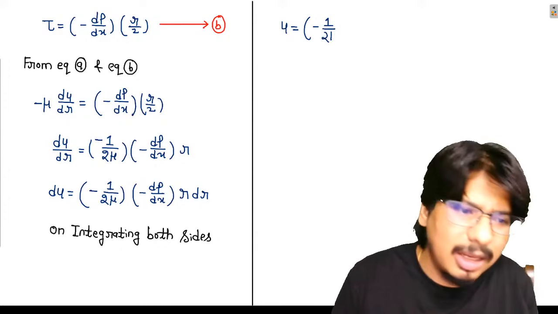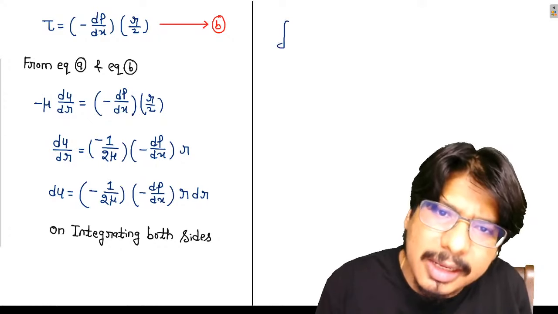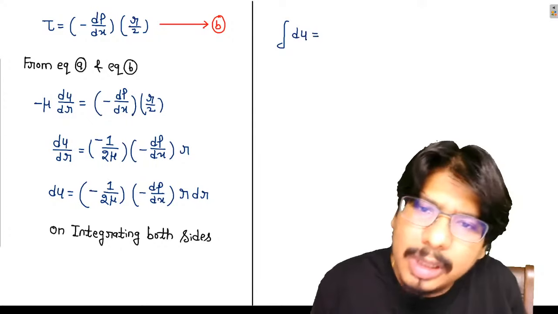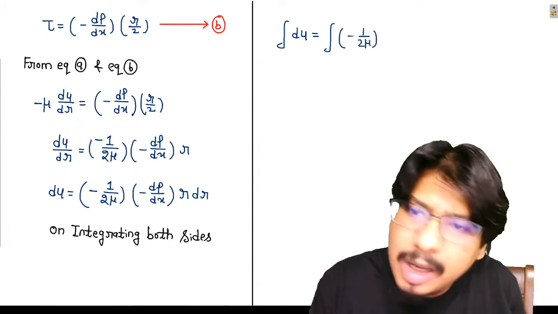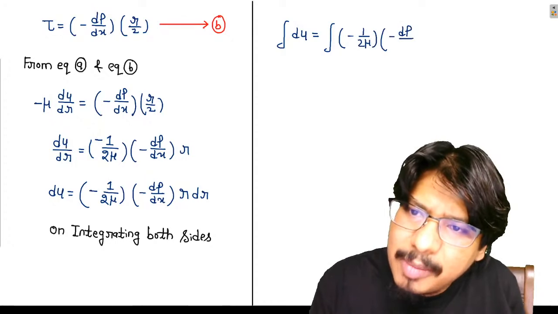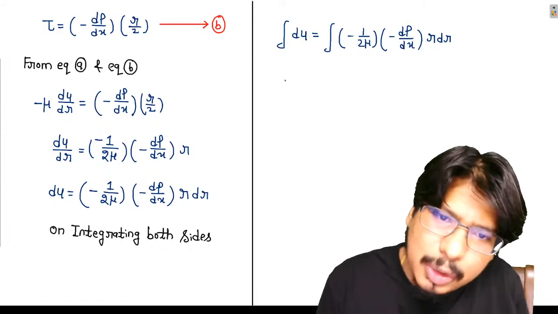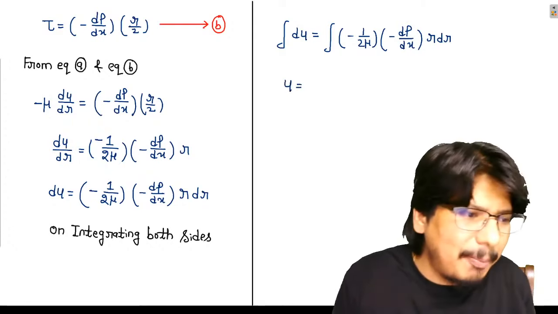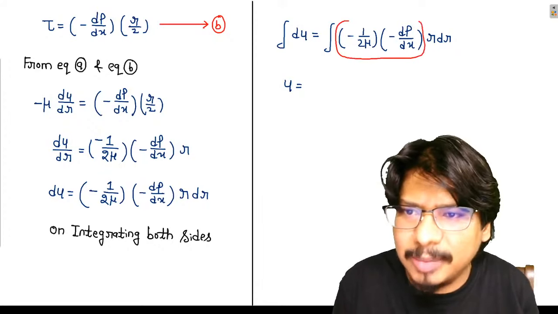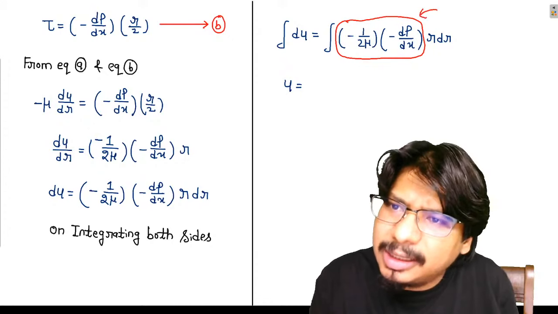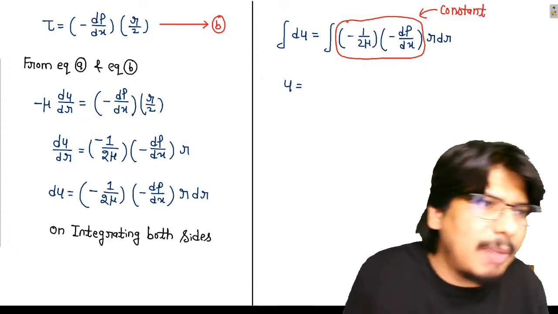Did you understand this? Let me write one step, beta. Don't be confused. Integration du is equal to integration minus 1 upon 2 mu minus dp by dx r dr. Now look carefully. This complete term is constant. I told you yesterday, dp by dx is constant, negative constant, so this total term is constant and will come out of the integration, beta.